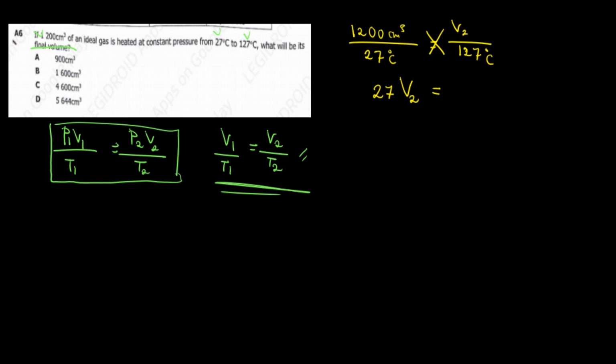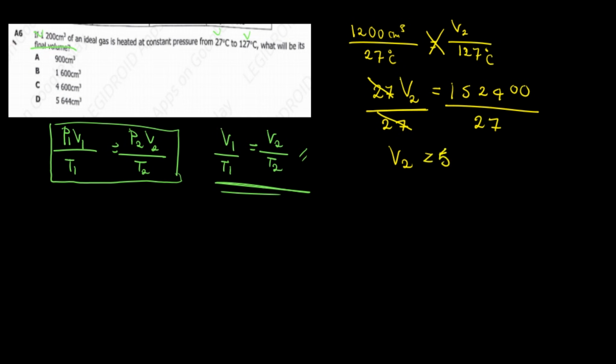That gives 152400. So divide that by 27, since we are finding V2 again. So V2 will be equal to 152400 divided by 27, which is 5644.44444.